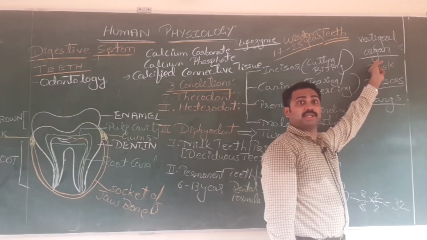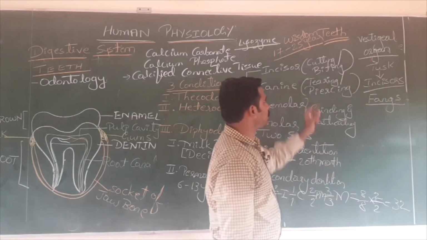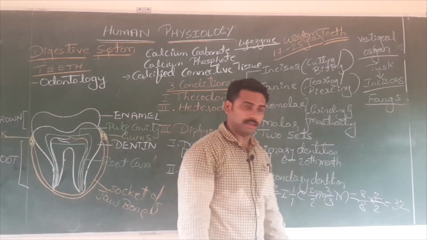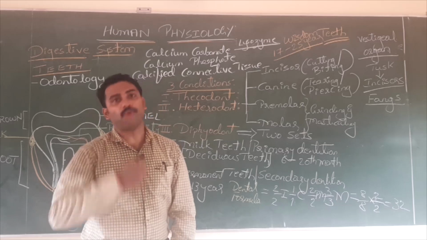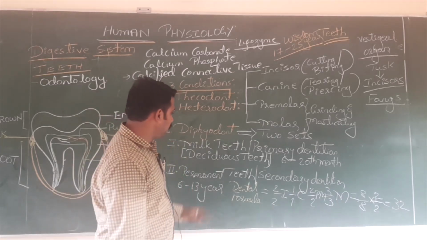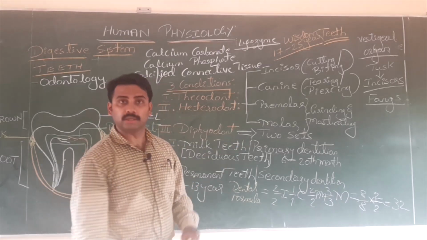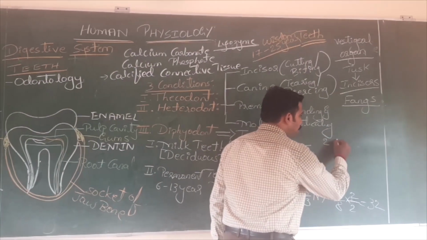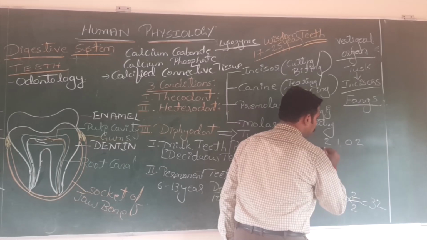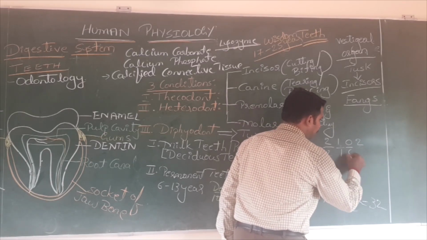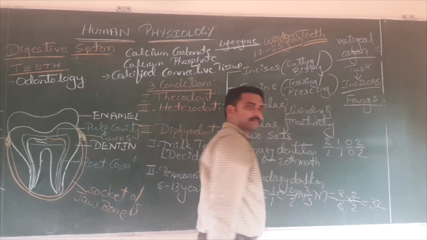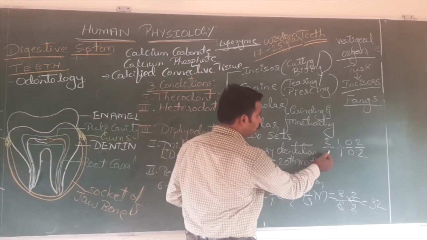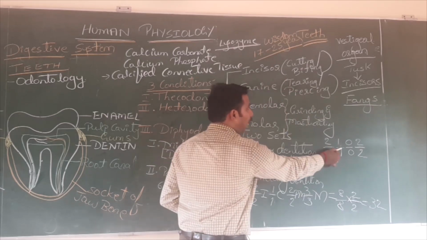Now, what is the dental formula of milk teeth? Take it down separately: 2102 by 2102. Milk teeth formula. That means in the child there are two incisors, one canine, no premolar and two molars present.